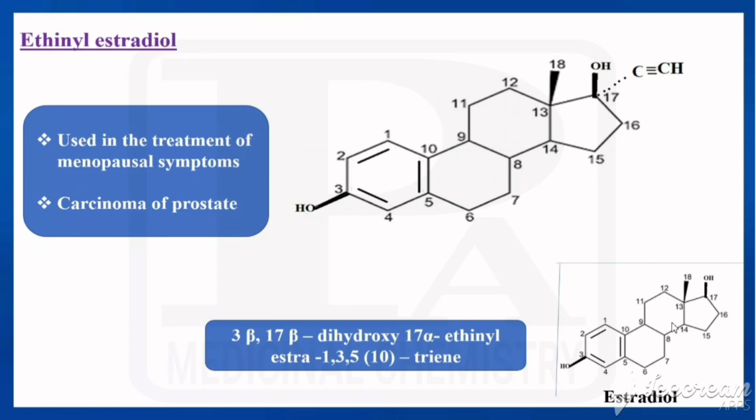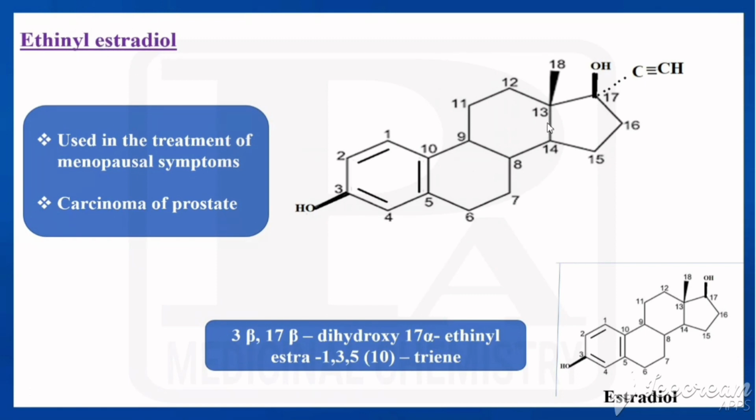So this would be the structure of estradiol. It is having a steroid nucleus. First ring is an aromatic one. Diol, so it is having two hydroxy groups, one at third, another at 17th, and it is having only one angular methyl group. So that is called estradiol. So what is the name? Ethinyl estradiol. So in the estradiol structure we are adding ethinyl group.